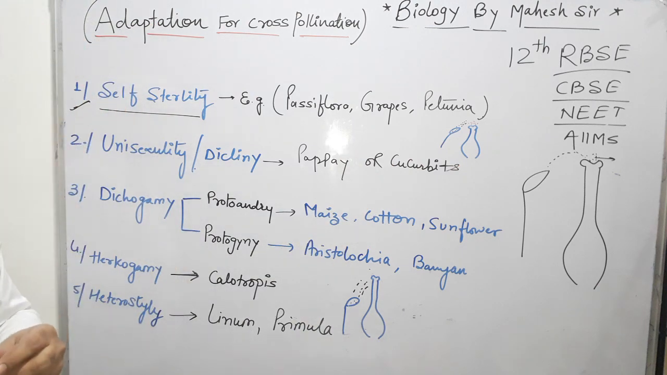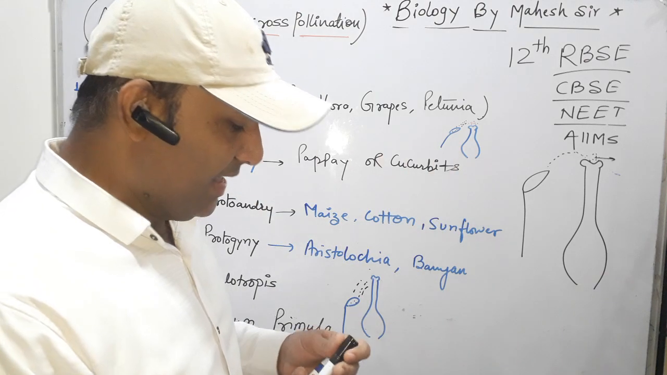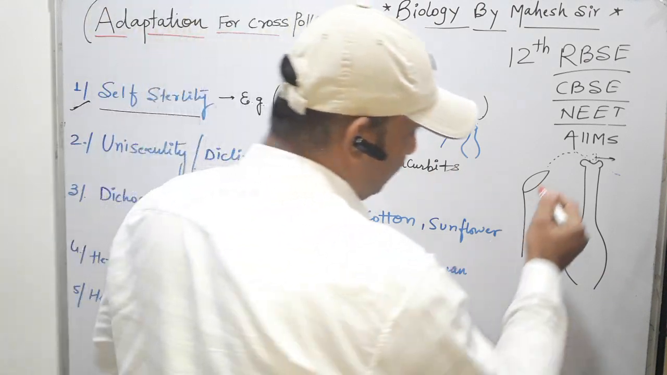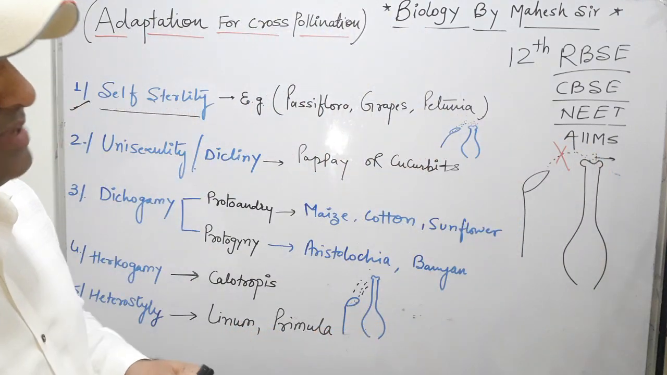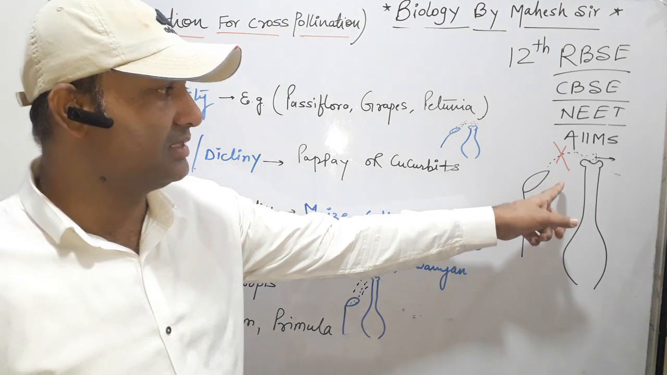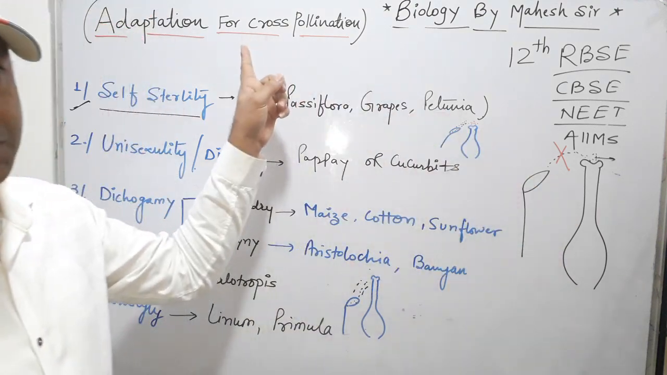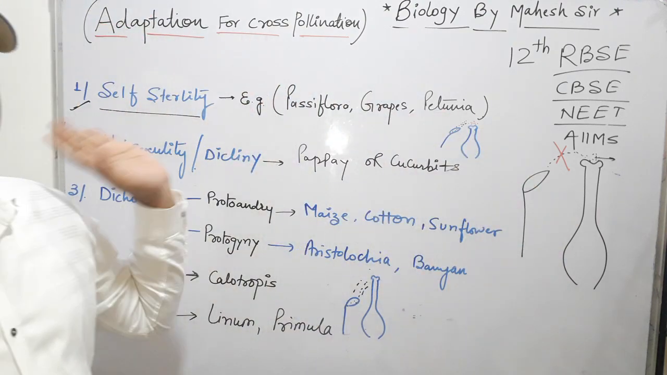So how does self-sterility improve the adaptation for cross pollination? Because it is a barrier for self pollination, and the things which are a barrier for self pollination always enhance the chance for cross pollination. So that is self-sterility.